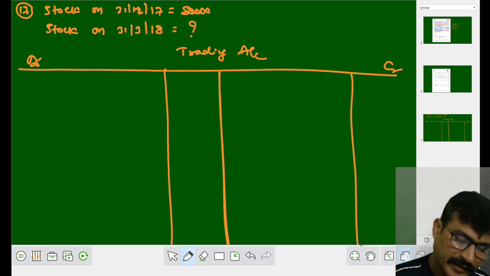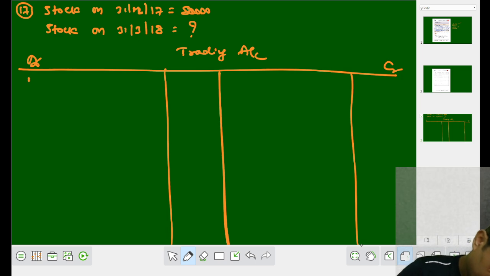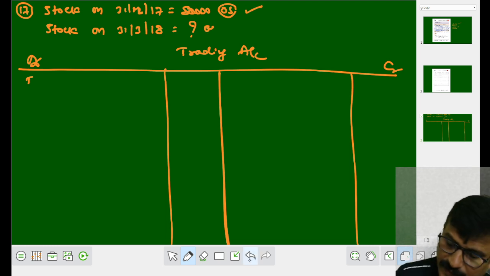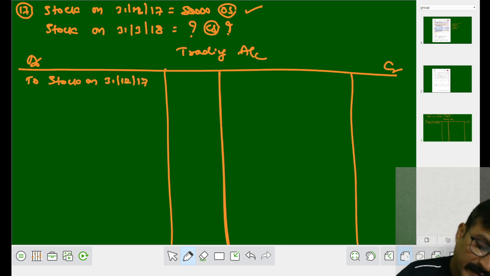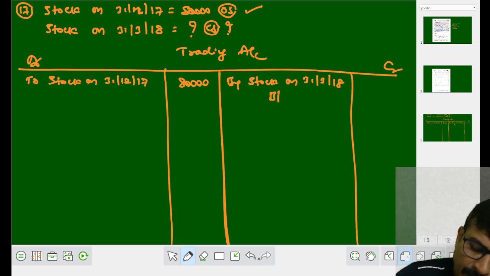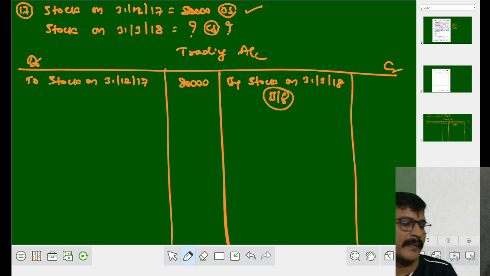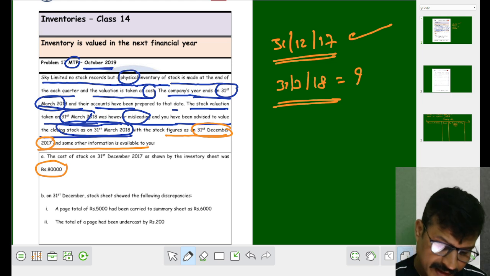Now what we have to do? Here the stock on 31st December 17 is given. It is nothing but, my dear students, opening stock. What is it that you have to calculate? Closing stock. Fine. So let us write: To stock on 31st December 17, rupees 80,000. What stock we have to calculate? We have to calculate stock on 31st March 2018 as a balancing figure. Am I right, my dear students? Fine. Let us move on to the point.